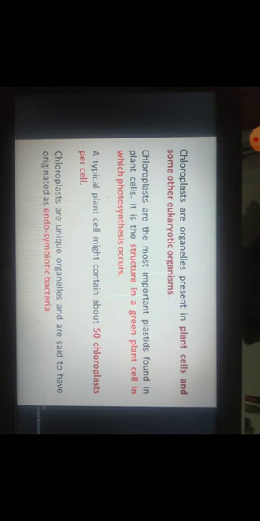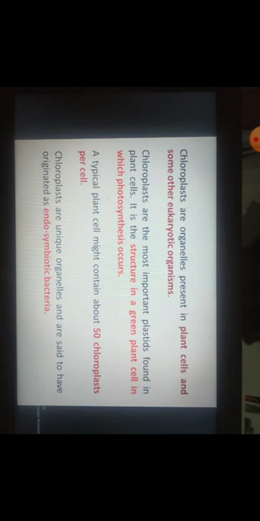So here these chloroplasts are unique organelles, they contain DNA, and they are thought to have originated as endosymbiotic bacteria. What they say is that these chloroplasts and mitochondria were once living as separate bacteria. Then they entered eukaryotic cells and became the organelles of that cell. That is why they are known as endosymbiotic bacteria.